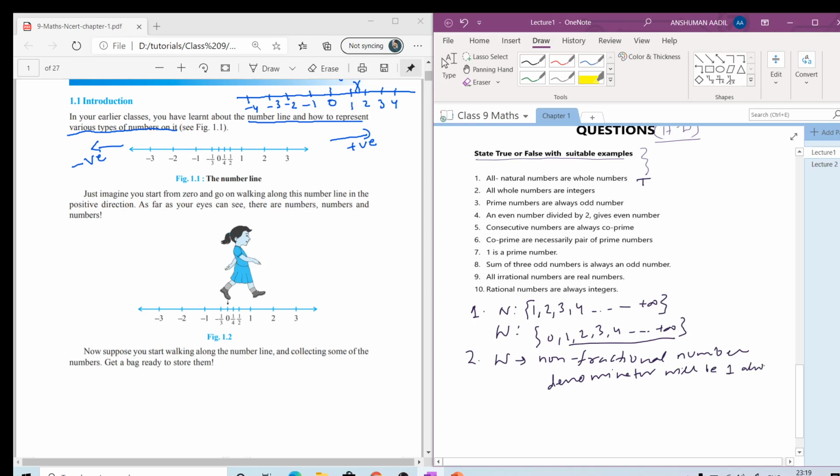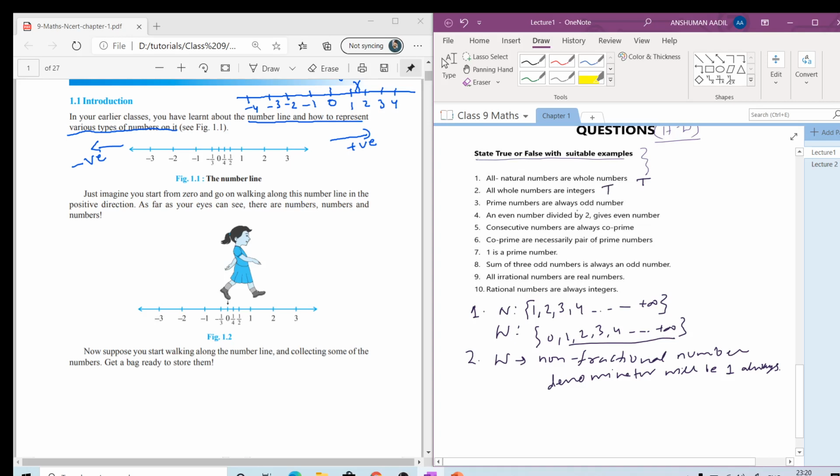And what are integers? Integers are also non-fractional numbers, so the denominator equals 1, but they also include negative numbers, whereas whole numbers include only positive numbers. So all whole numbers exist in the integer collection. So it is a true statement.